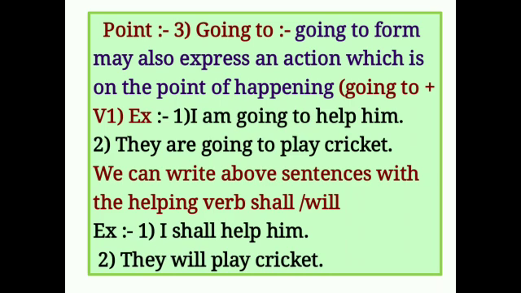But we can write the above sentences with the help of verb will and shall. For example, here, I shall help him. Second, they will play cricket.